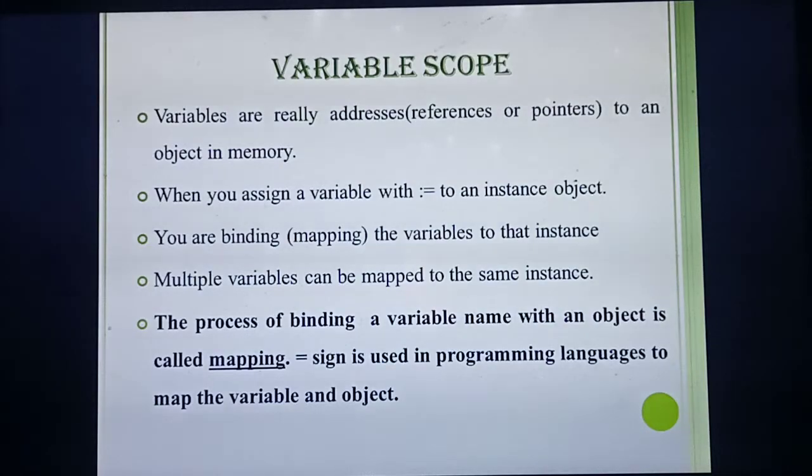So each and everything you are going to store is in the memory, isn't it? So the variables only give the addresses or references to point to an object in the memory. For example, a equal to 5, as I said. What's the meaning of a equal to 5? The value of a becomes 5. If you assign some value, that value is what we call an object. If you need to assign some object to the variable, you should use one symbol.